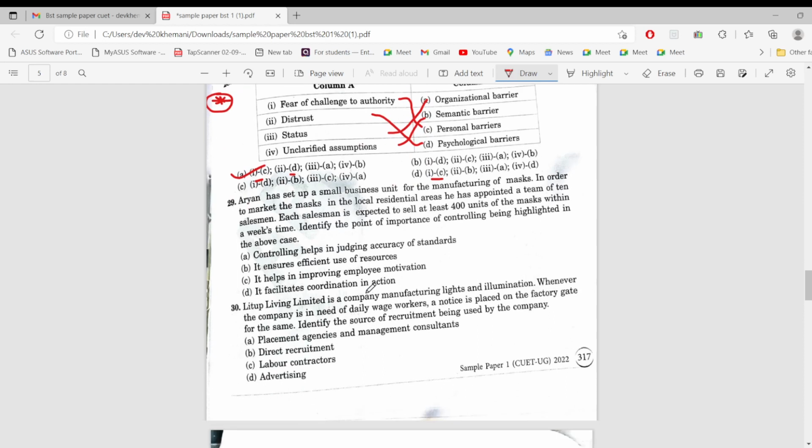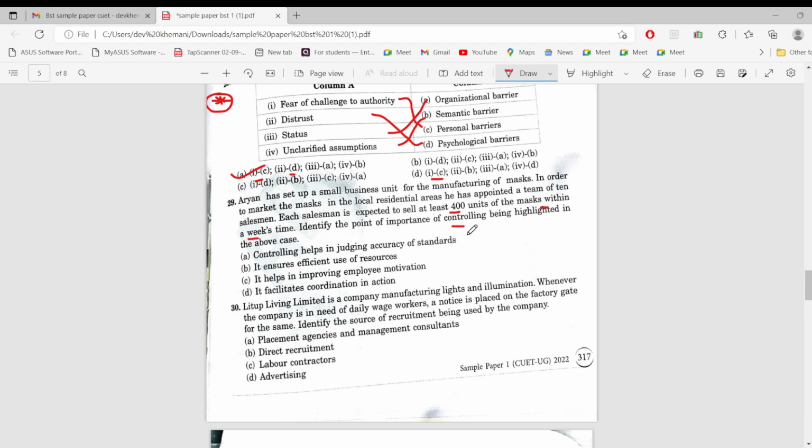Okay. RN has set up a small business unit for the manufacturing of masks. In order to market the masks in the local residential areas, he has appointed a team of 10 salesmen. Each salesman is expected to sell at least 400 units of the mask within a week's time. Okay, they know their target. Identify the importance of controlling being highlighted in the above case.